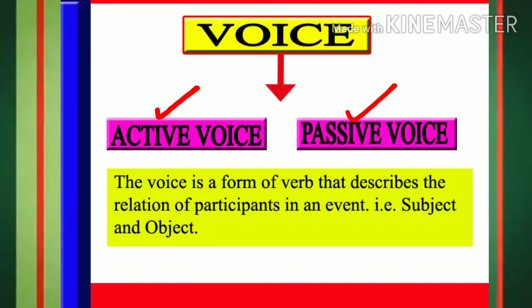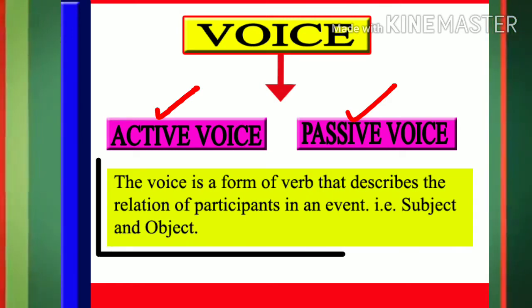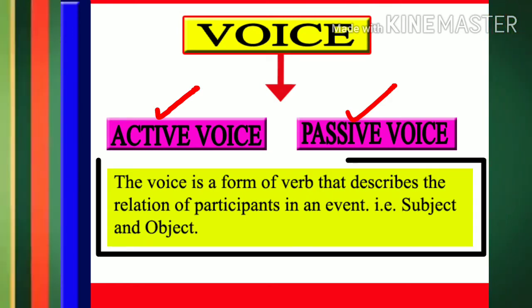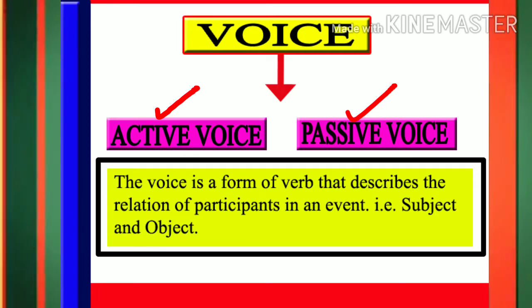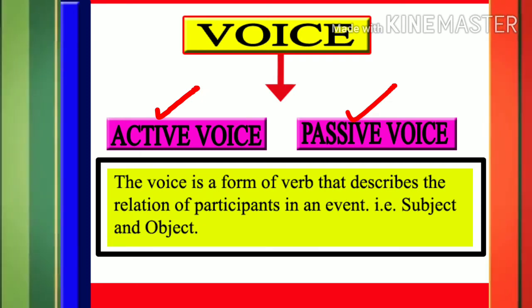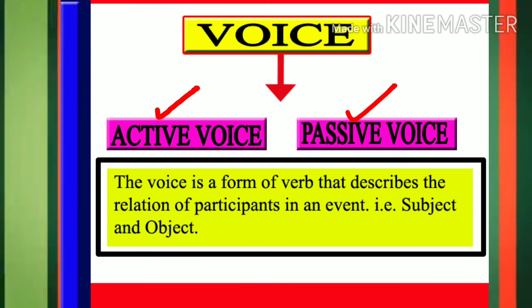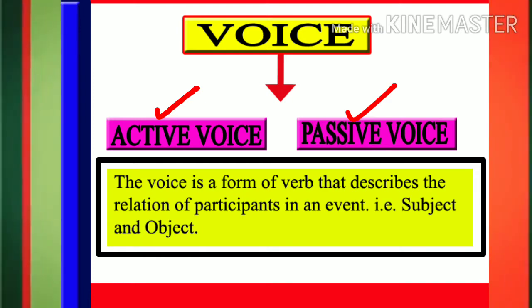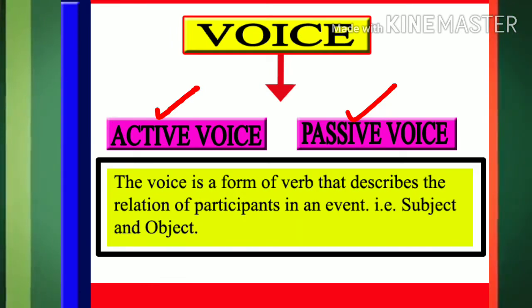So students, the voice is a form of verb that shows the relation of participants in an event, that is subject and object. Subject and object play a vital role in this process of transformation as far as the topic active voice and passive voice is concerned.